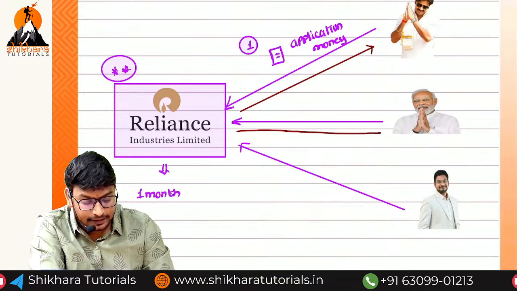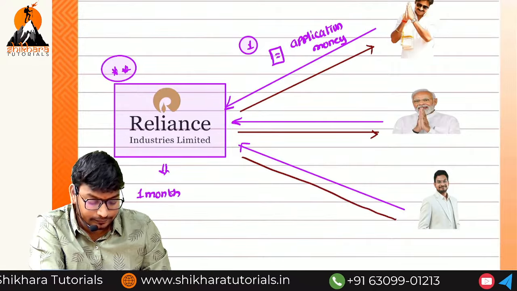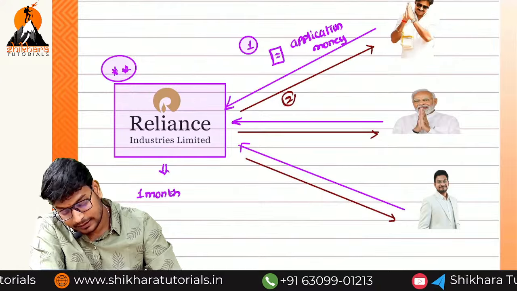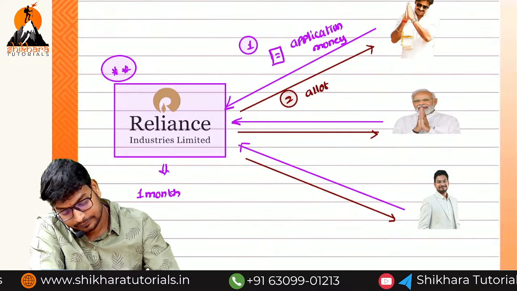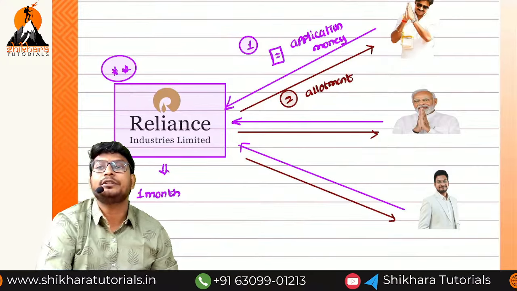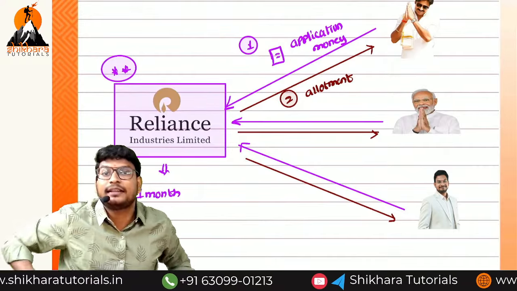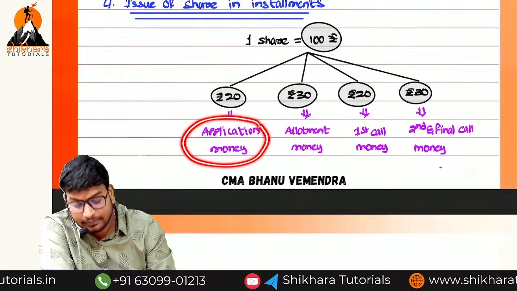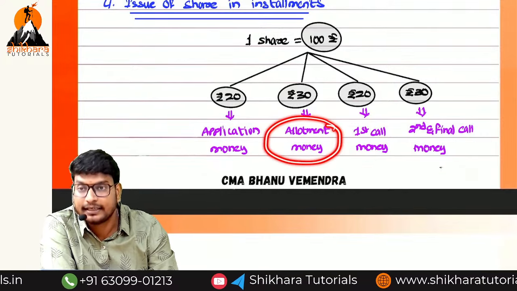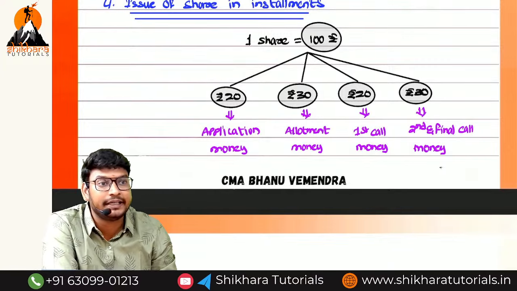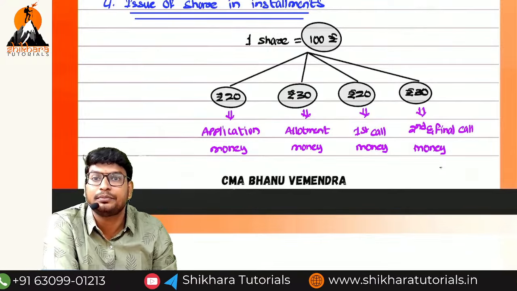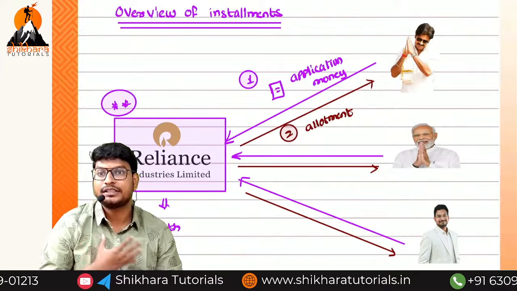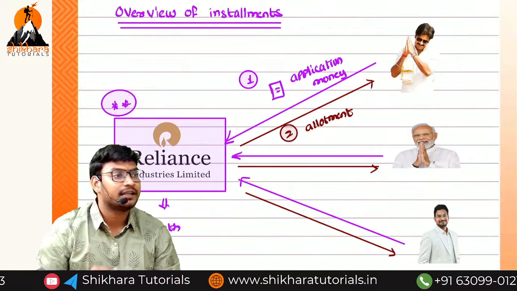This second point is called allotment. At the time of allotment, they need to pay a certain amount, the second installment. That is why the first installment is named application and the second installment is named allotment. At the time of application they pay the application money, and at the time of allotment they pay the allotment money. So we have received the shares, paid the application money and paid the allotment money.